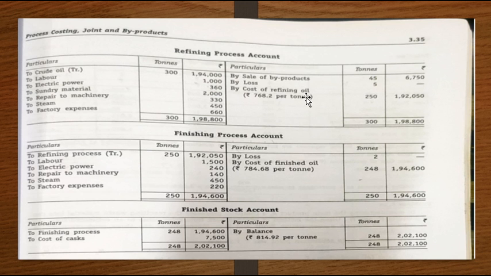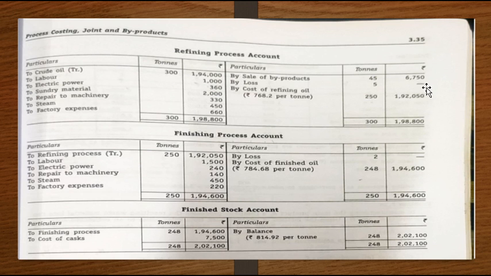So by cost of refining oil, as given in the question, which is 250 tons, the balancing figure will be the total cost. The total cost is your input: 1,94,000 plus 1,000 plus 360 plus 2,000 plus 3,330 plus 450 plus 650, which gives 1,98,800.